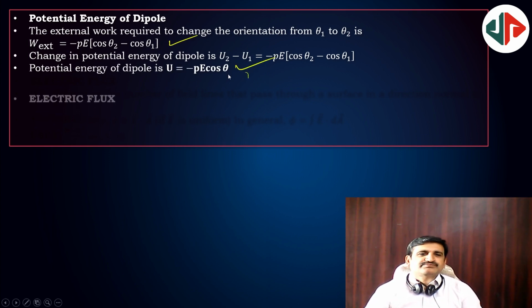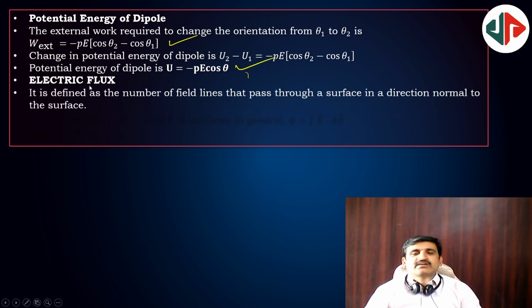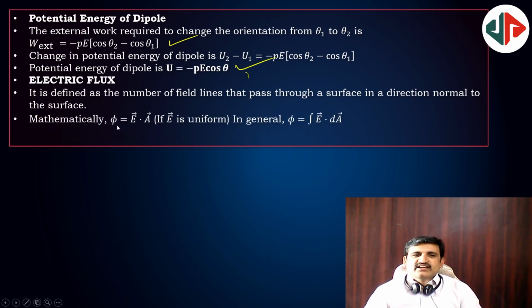Next, electric flux. The number of lines of force that are passing through a given area is known as electric flux. Electric flux is phi. It is represented as E bar dot A bar. This is a dot product of two vectors. It's a scalar quantity. So phi is equal to the integral of E bar dot dA bar, which we can also take. That is also EA cos theta.